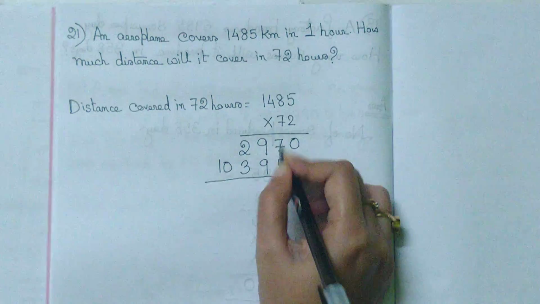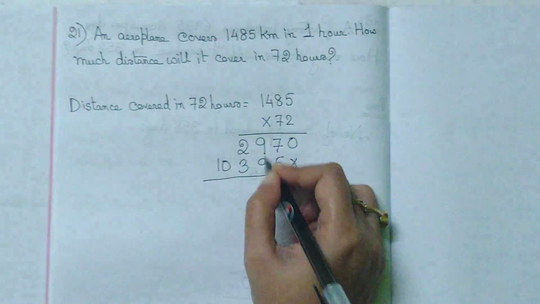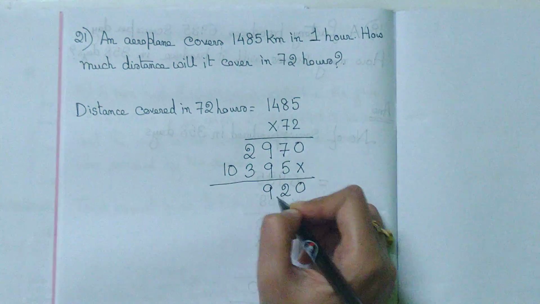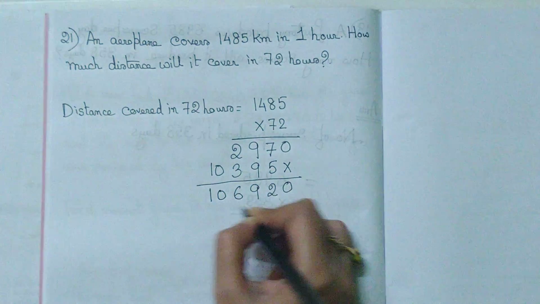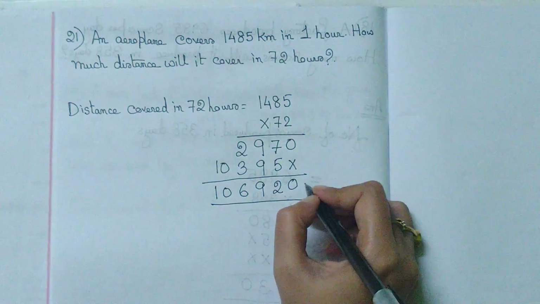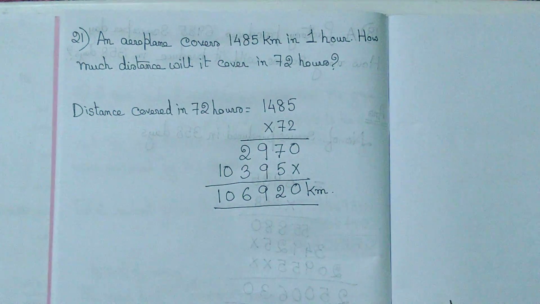So 0, 7 plus 5 gives you 12, 9 plus 9 18 plus 1 19, 3 plus 2 5 plus 1 6, so 106,920 kilometers will be covered. So this is your final answer.